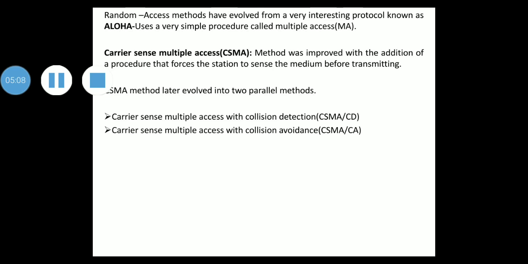Then this method later evolved into two parallel methods: carrier sense multiple access with collision detection, CSMA/CD, which tells the station what to do when a collision is detected, and carrier sense multiple access with collision avoidance, CSMA/CA, which tries to avoid the collision.